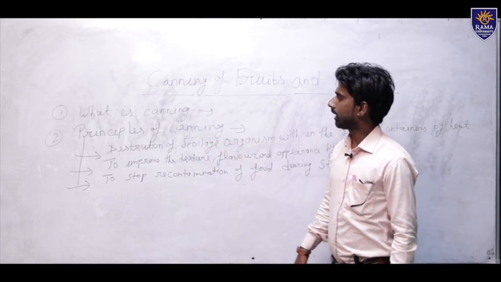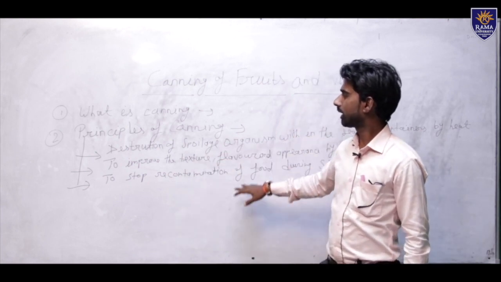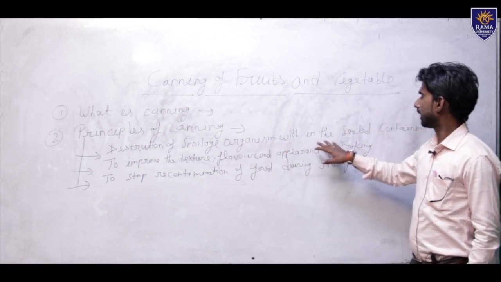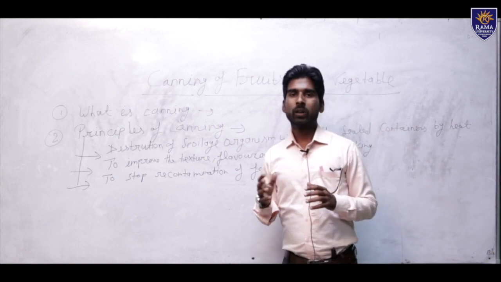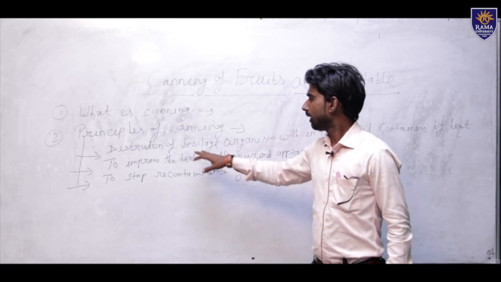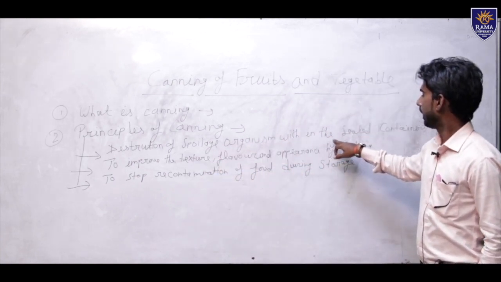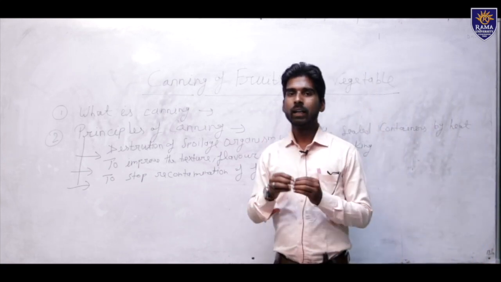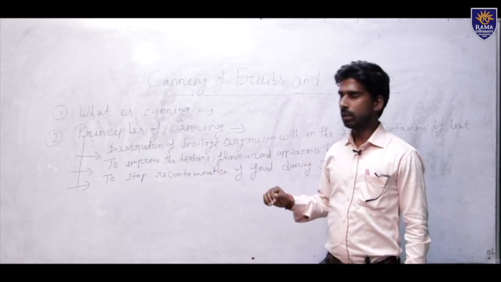And second is the principle of canning. What is the principle of canning? First is destruction of spoilage organisms within the sealed container by heat. When food products are stored in containers, the first principle is destruction of spoilage organisms in the sealed containers by heat. When we use heat, spoilage is reduced.